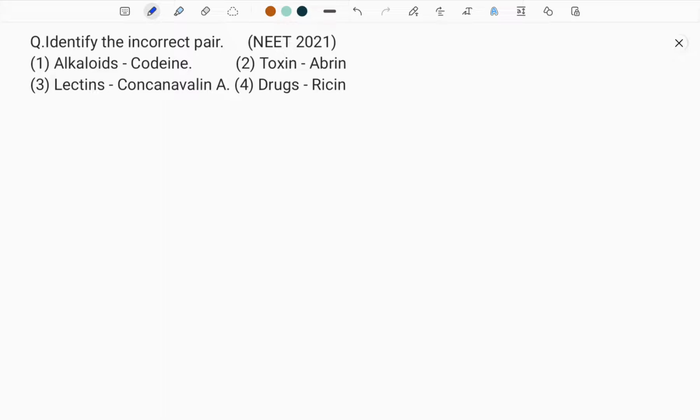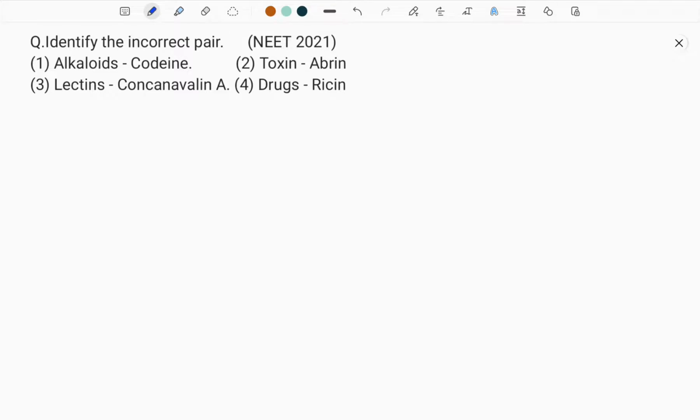We are seeing another question from biomolecules: identify the incorrect pair. This is again from alkaloids, that is, secondary metabolites. It is surprising to tell you that a similar type of question was asked in the same paper, the 2021 NEET paper. Which of the following are not secondary metabolites?